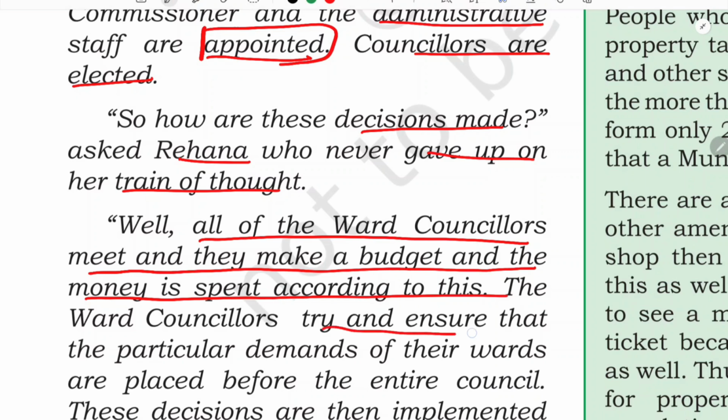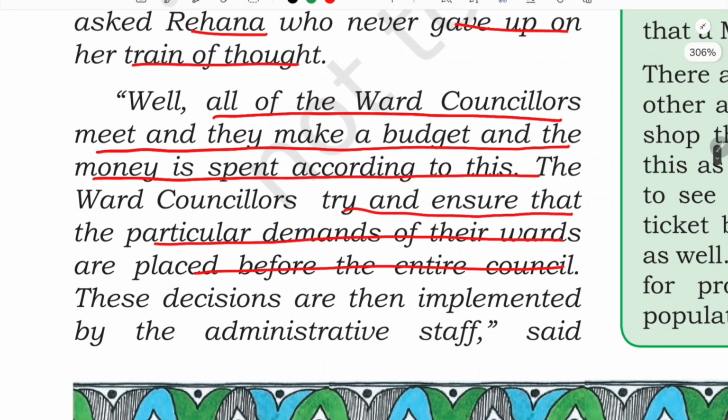And the ward councillor tries and ensures that the particular demands of their wards are placed before the entire council, and these decisions are then implemented by the administrative staff. They try to fulfill them, because if they don't work for their wards, then what will happen?